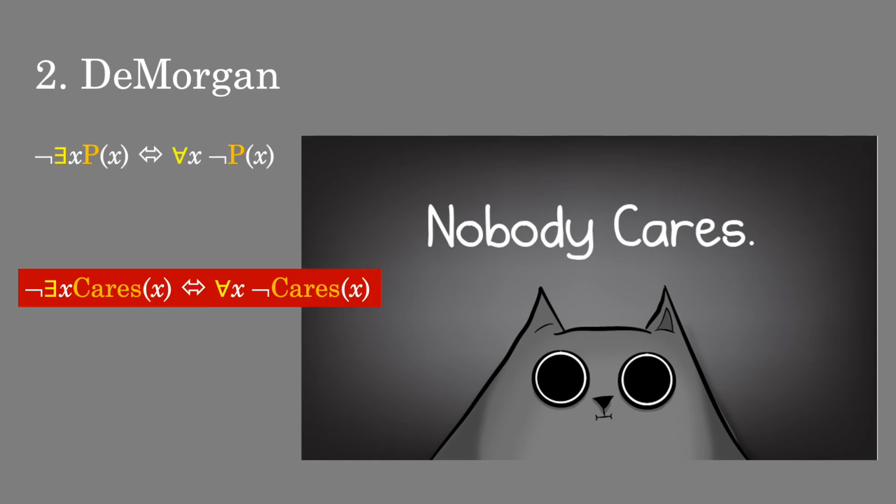So to choose the example we see in this picture, if we say nobody cares, that says there is not at least one X such that X cares, and that's going to be equivalent to saying everybody doesn't care. That is, for all X, X doesn't care.